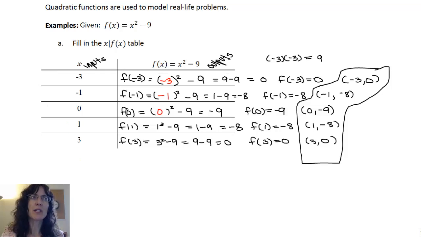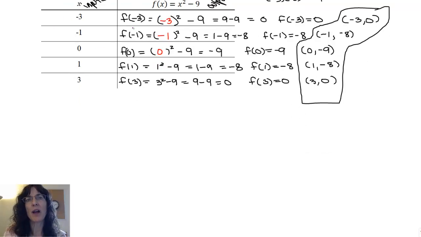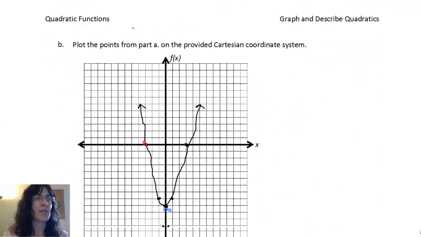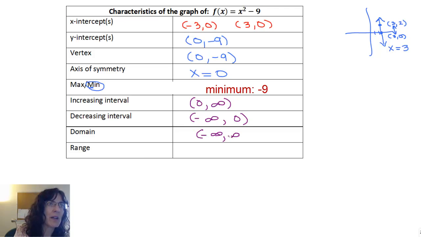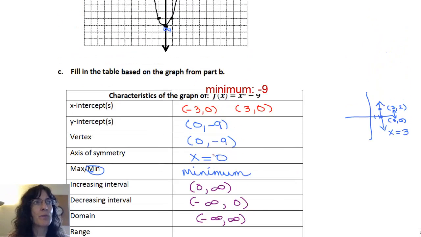And the answer is yes, I could. I would just stick them in right here for x, square them, subtract 9, and then I would have a y, or an f of x. So that means that any numbers are going to work for my domain, so it's going to be -infinity to +infinity.